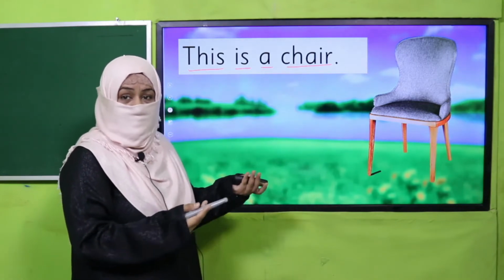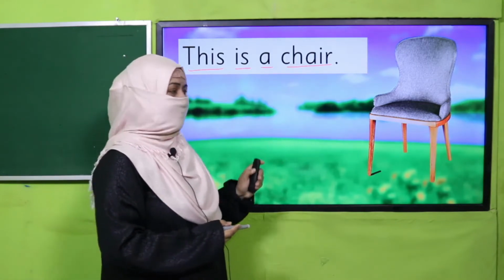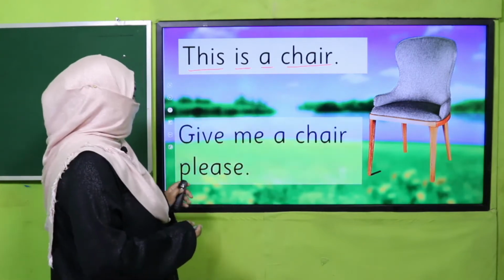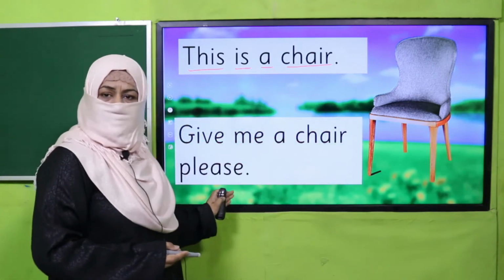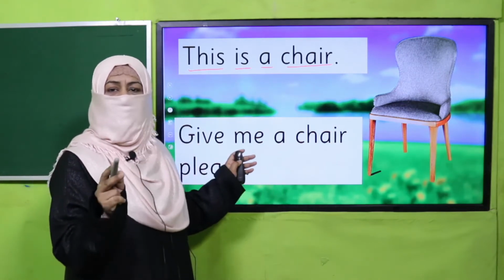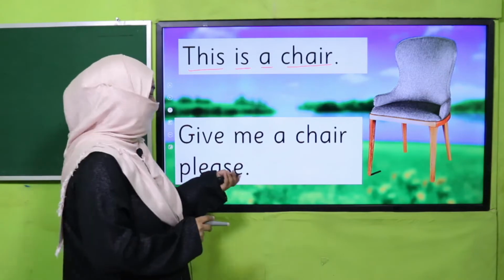Okay, there is no specification about this chair. That's why I have used article A. Give me a chair, please. It means give me one chair, and that can be any, general, right? This is how we use it.